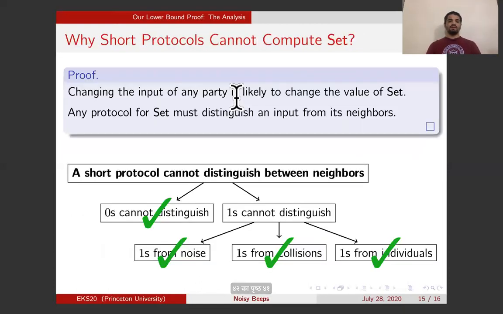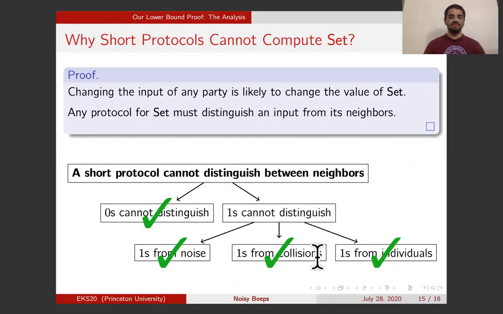Okay, so let's summarize. We wanted to show a lower bound on the length of a noisy beeping protocol for the function set. We noticed that the function set is sensitive to a change in one of the inputs. So it changes from an input to its neighbors. Therefore, the protocol must also change from an input to its neighbors. And then we want to show that a short protocol cannot change that much. We had two cases first, zeros and ones, and we wanted to show that both of them cannot change that much.